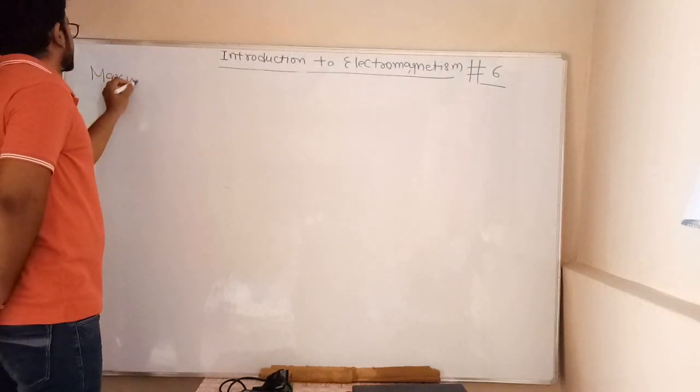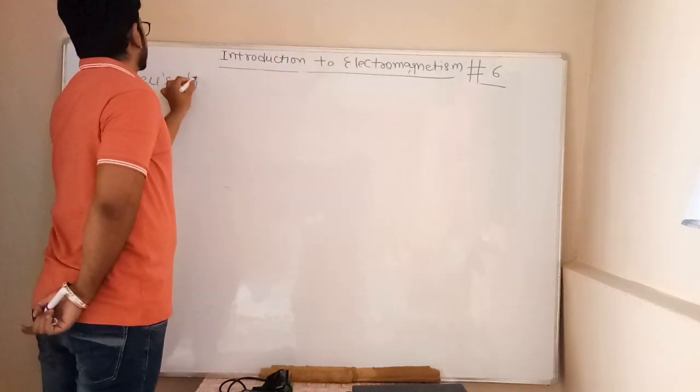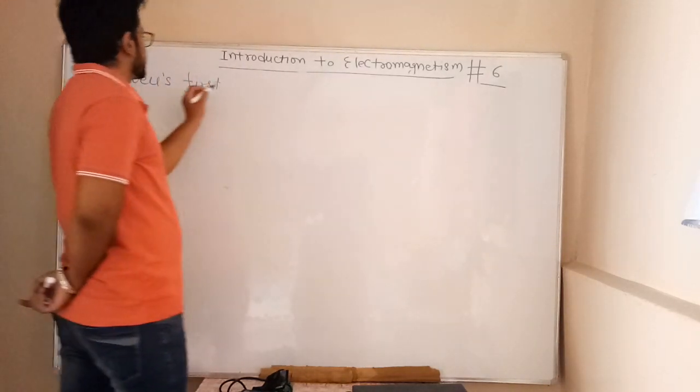Maxwell first equation. This equation is known as Maxwell first equation.